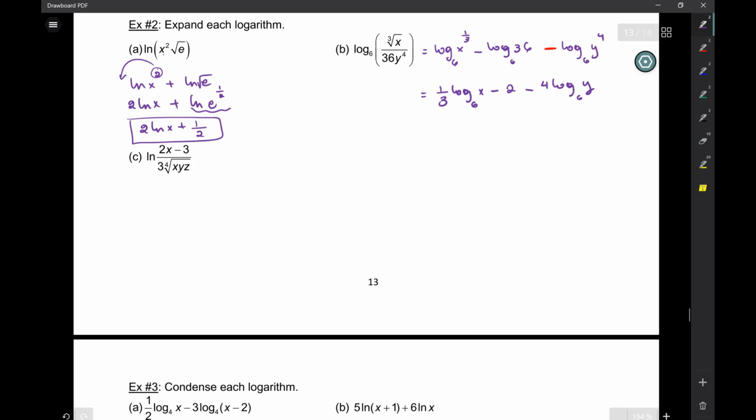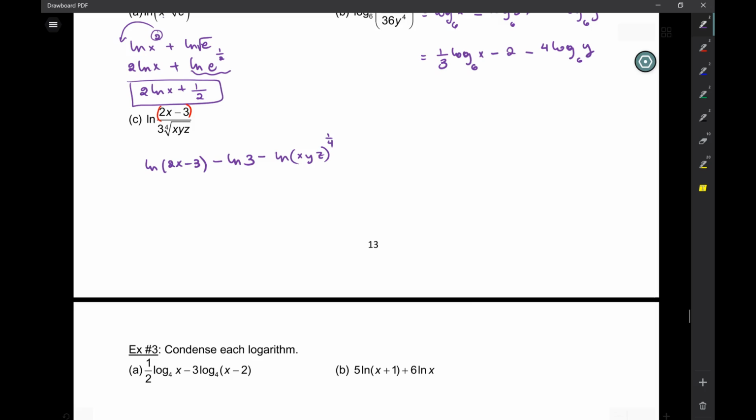Here, okay, so look at what we have on top. ln of 2x minus 3. I put this problem here because most students want to split up the 2x minus 3, but you can't. You have to be able to recognize that 2x minus 3 is an entity of its own. So here I have ln of 2x minus 3, okay, minus ln of 3, minus ln of xyz to the 1/4. Okay? Yes.